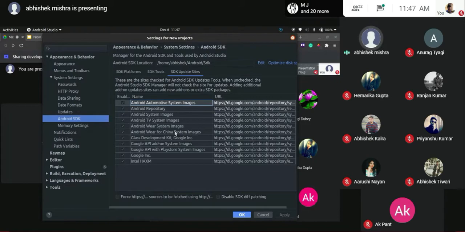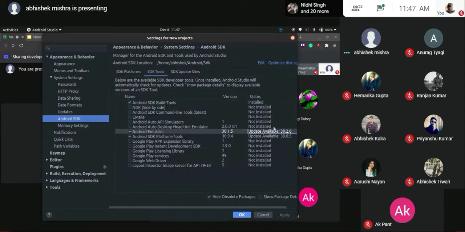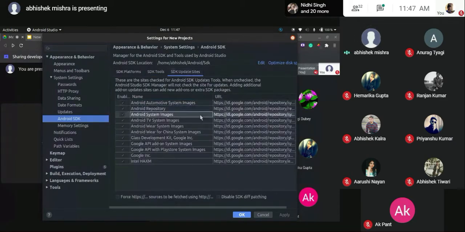So you need to tell it, okay, check it there, and if you have an update, please let the user know. That is why it is telling me update available. And where is it checking from? These are all the repositories of Google, like Android repositories and all the XML. Okay, that's it for the SDK part.